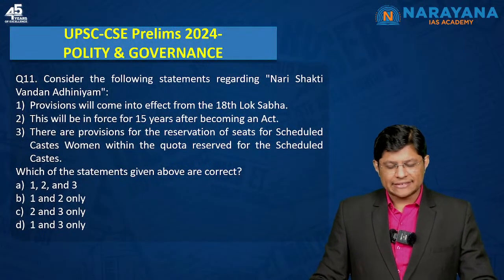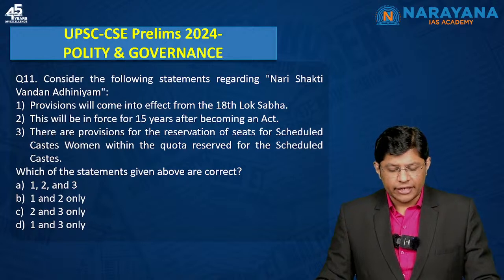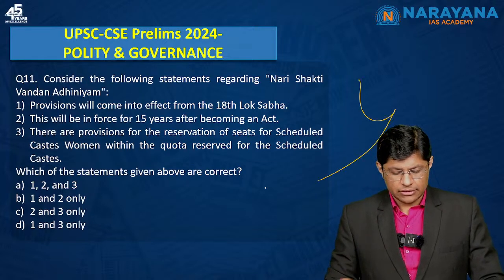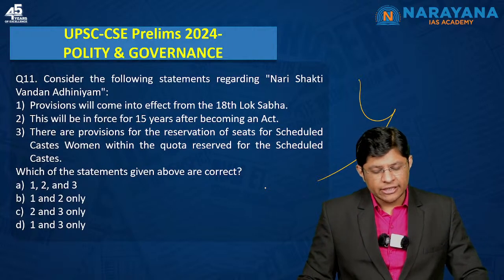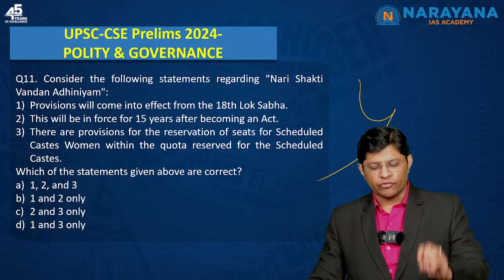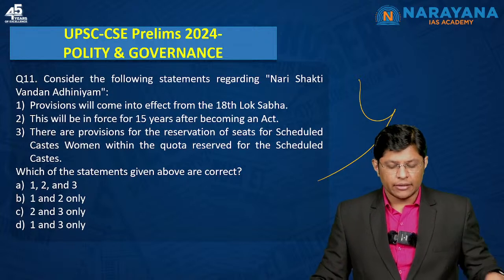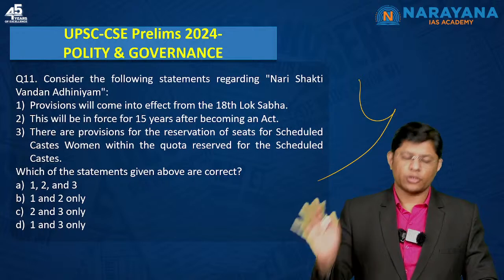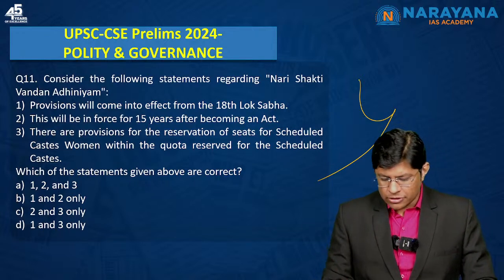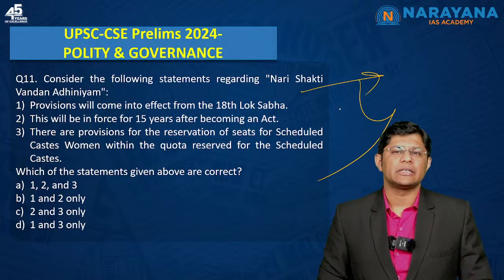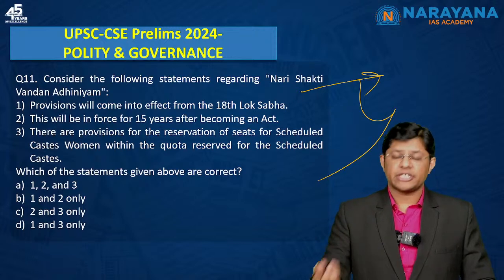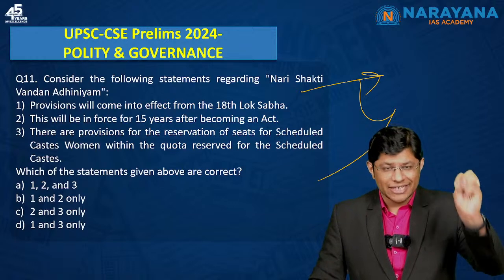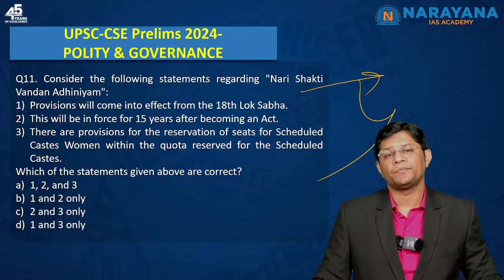The next, consider the following statements regarding Nari Shakti Vandan Adhiniyam. These are the 3 statements. Provisions will come into effect from the 18th Lok Sabha. This will be in force for 15 years after becoming an act. There are provisions for the reservation of seats for the scheduled caste women within the quota reserved for scheduled caste. Now this again made headlines, right? Why? Because reservations were provided for women in the Lok Sabha and the state legislative assembly.